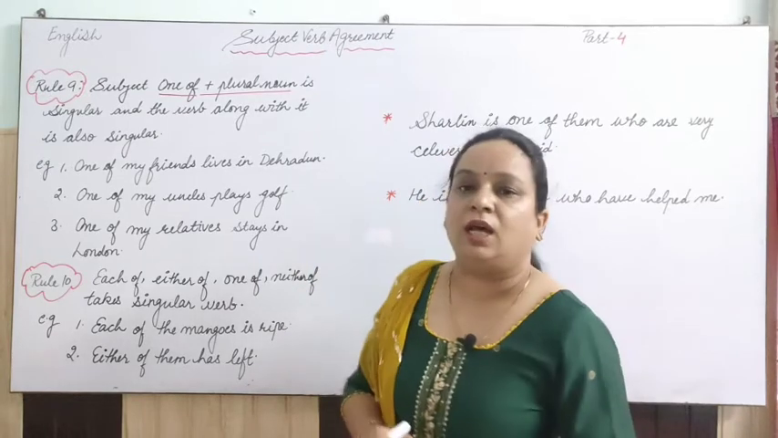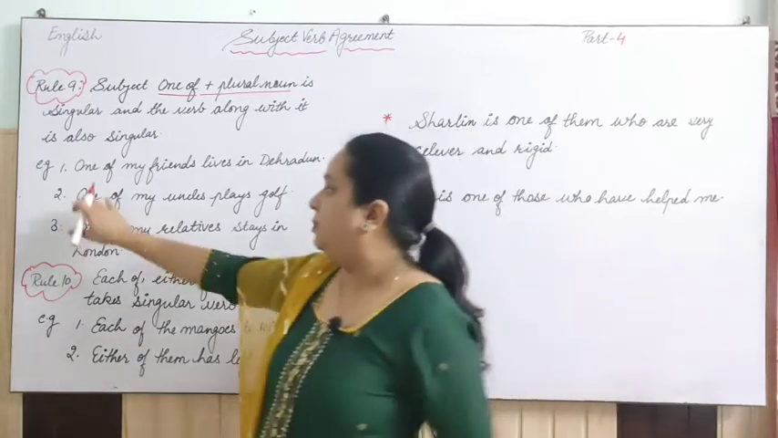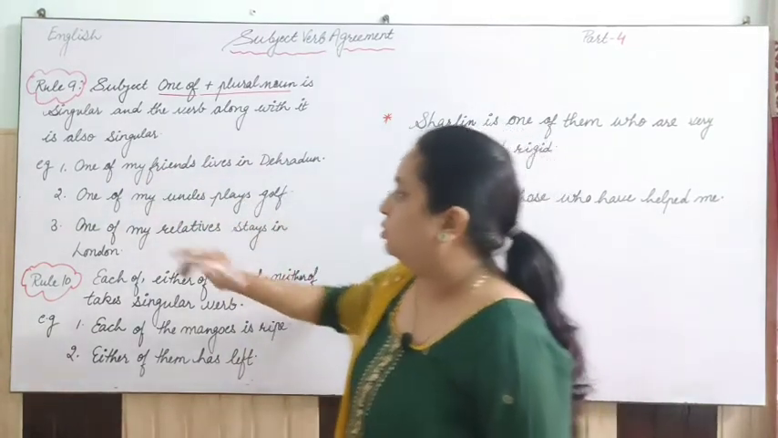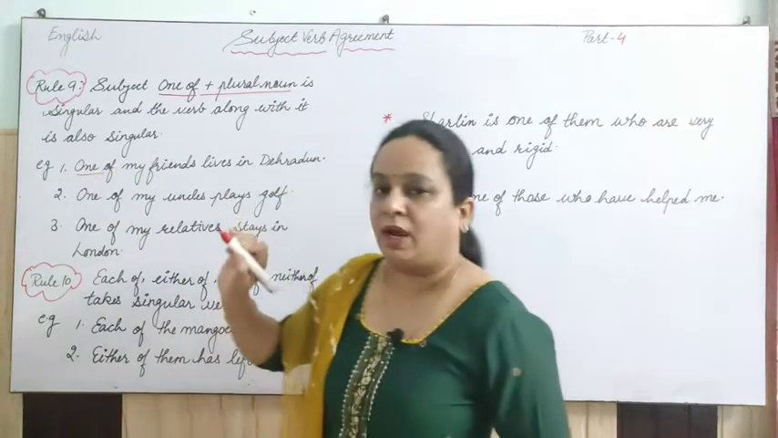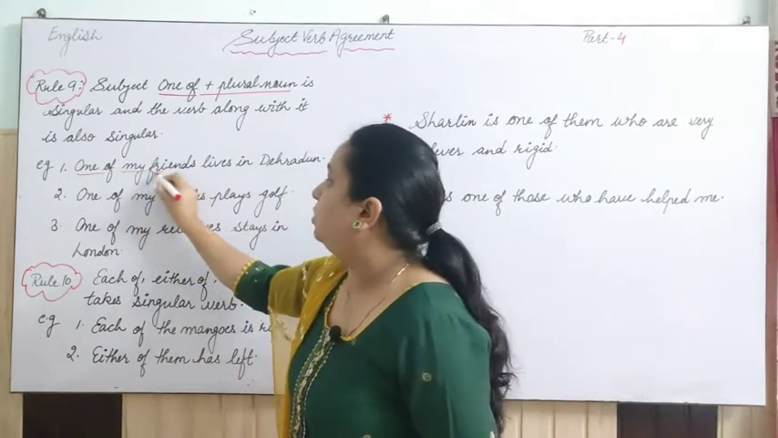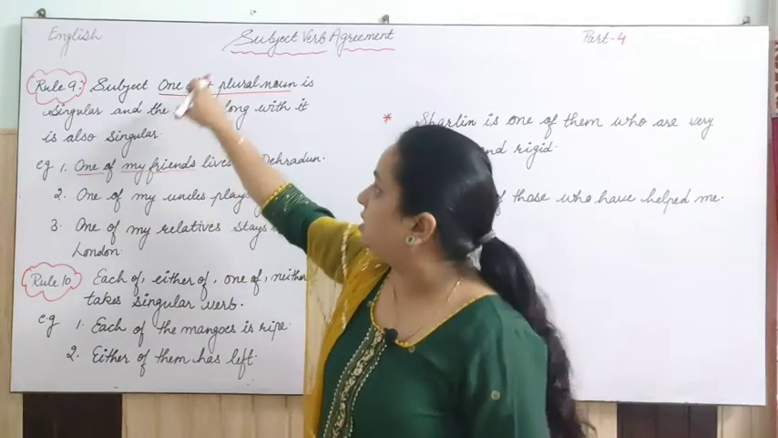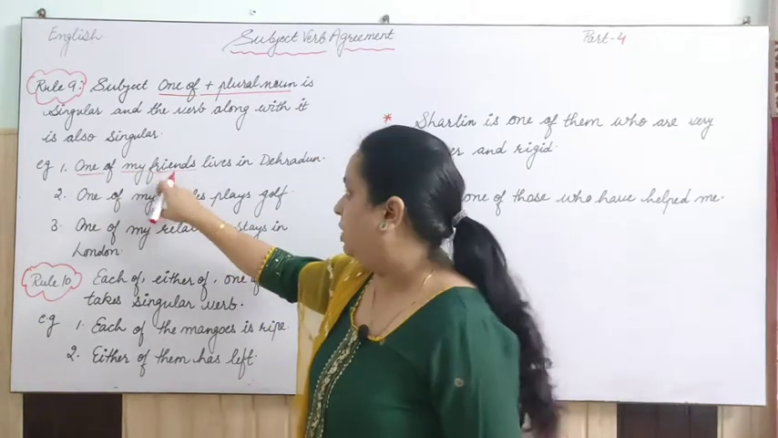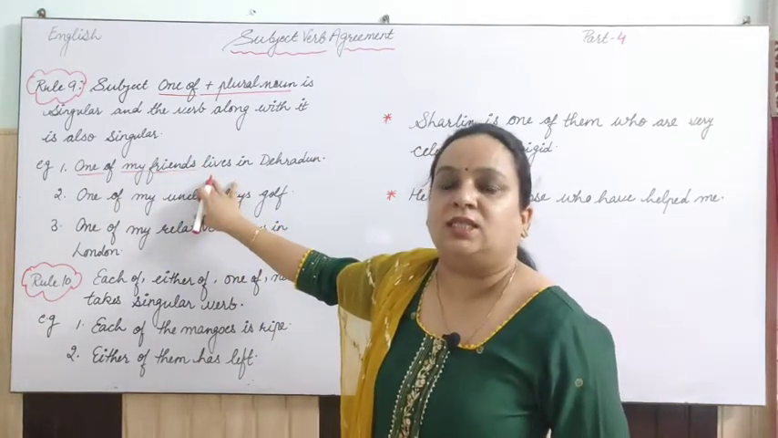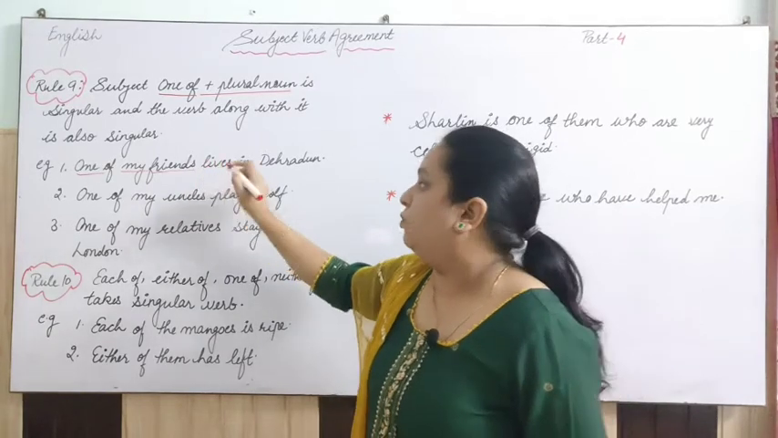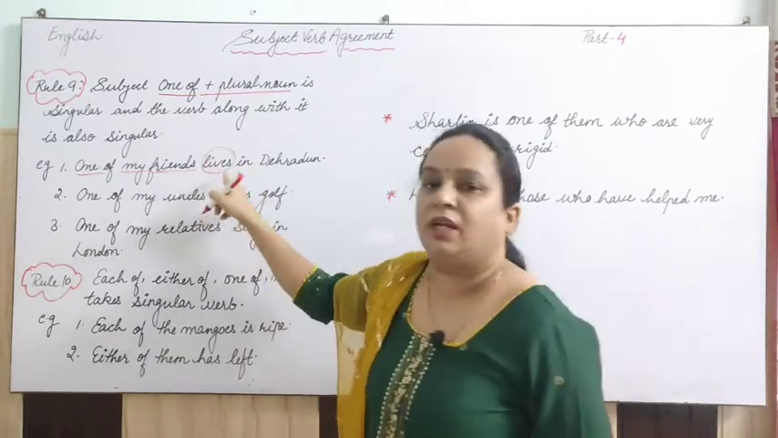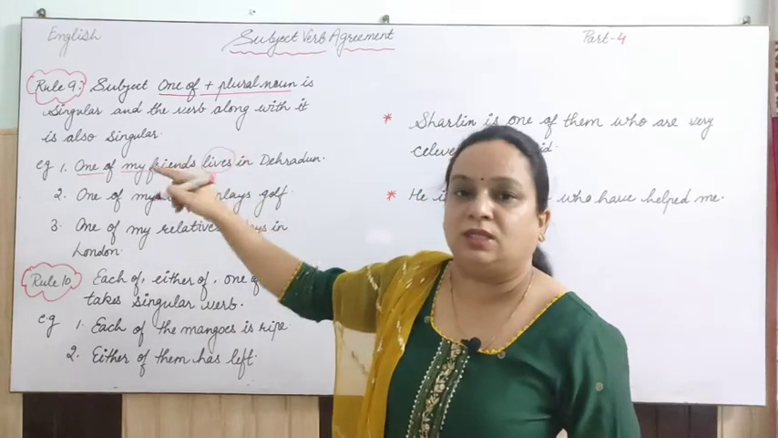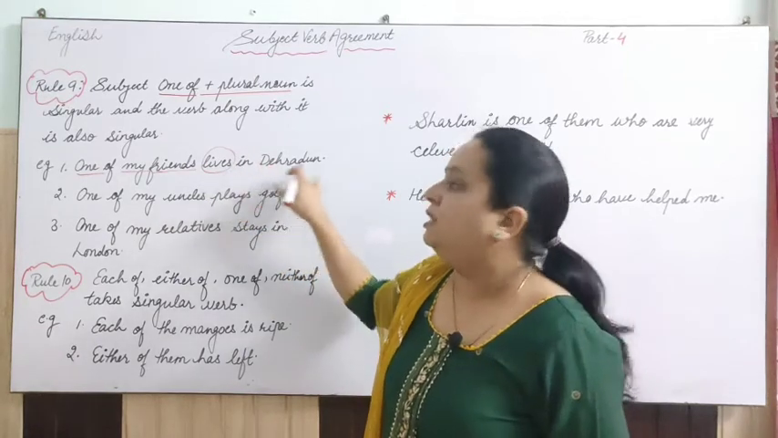So let's understand with the help of examples. The first example I have taken: one of my friends lives in Dehradun. See, this word is one of, and then it is a plural noun, my friends. So this is the same combination, one of plus plural noun. Then this is considered as a singular subject. So what we have to apply here is a singular verb, that is lives. Because for the singular in simple present tense, we have to apply lives, in Dehradun.